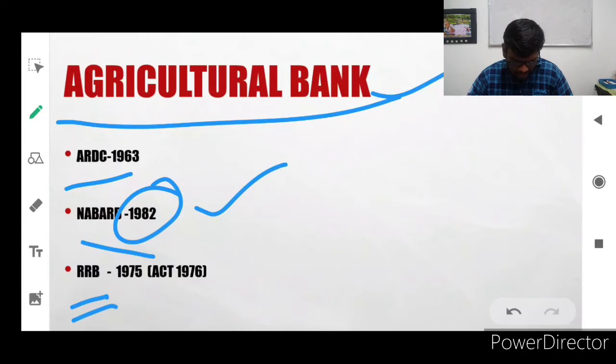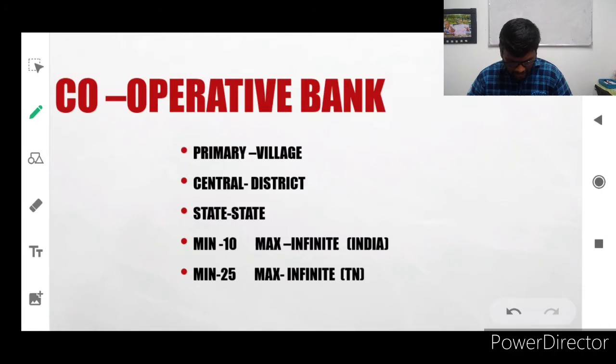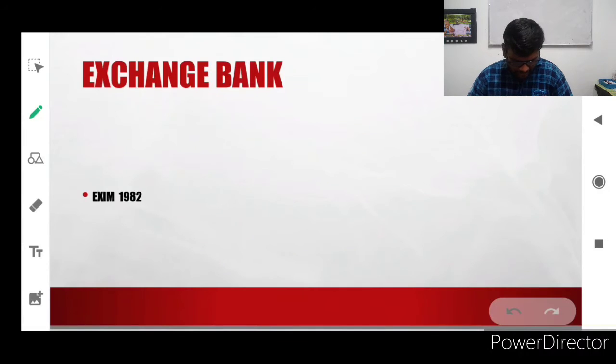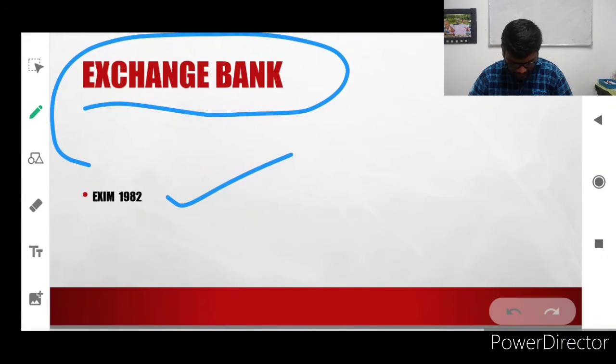And RRB, Regional Rural Bank, in all the rural areas, you can check it out. The Act was 1975 and RRB began in 1976. And Exchange Bank. At present Exim Bank is the unique one.